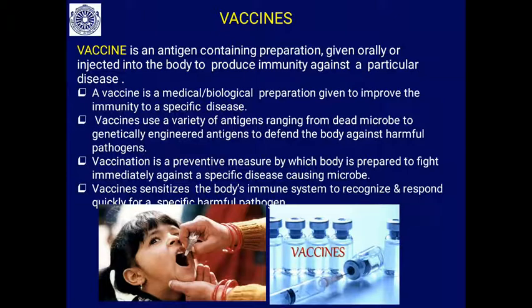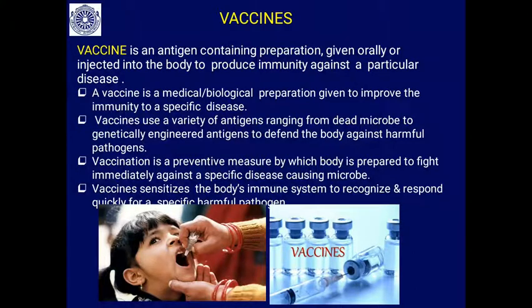So what is a vaccine? A vaccine is an antigen containing preparation given orally or injected into the body to produce immunity against a particular disease. A vaccine is a medical or biological preparation given to improve the immunity to a specific disease. So for example, now Covaxin is given to provide immunity against COVID-19, like that.